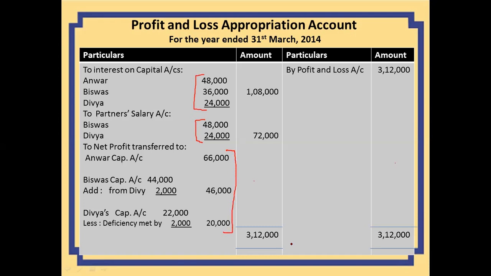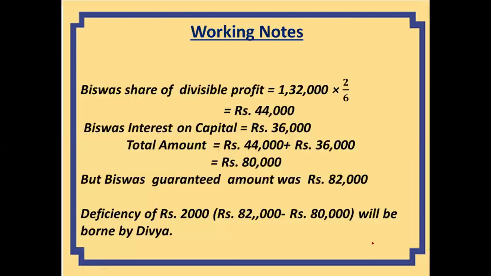To understand, we'll take one example. We will understand this working note. Vishwas's share of divisible profit: the divisible profit comes out to be 1,32,000 and Vishwas's share is 2/6. It comes out to be 44,000. This is the divisible profit, the leftover profit that we have calculated in the profit and loss appropriation account, and his share comes out to be 44,000.